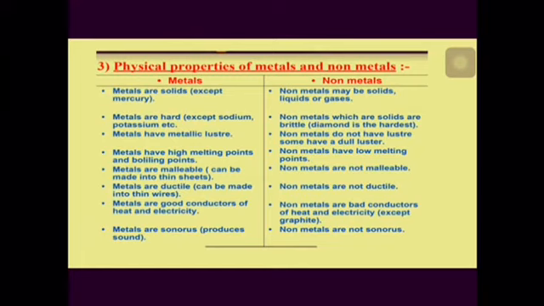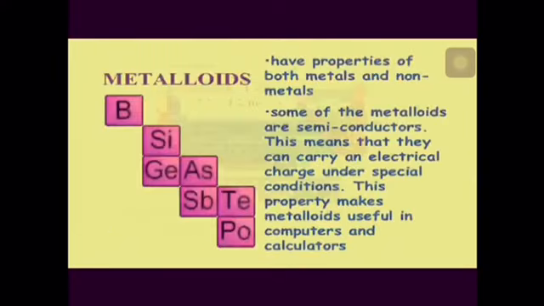Metals are malleable, can be made into thin sheets by hammering. Non-metals are non-malleable. Metals are ductile, whereas non-metals are non-ductile. Metals are good conductors of heat and electricity. Non-metals are bad conductors of heat and electricity, whereas graphite is a good conductor of electricity. Metals are sonorous, produce ringing sound, whereas non-metals are non-sonorous.